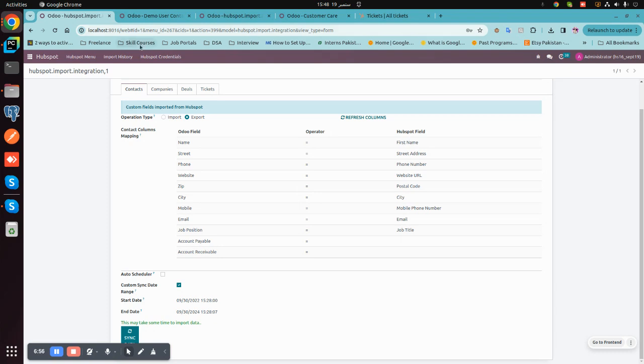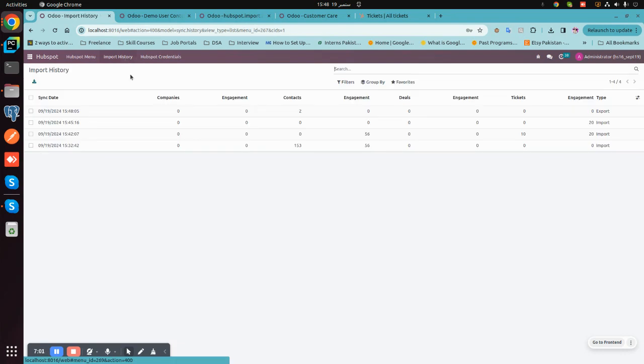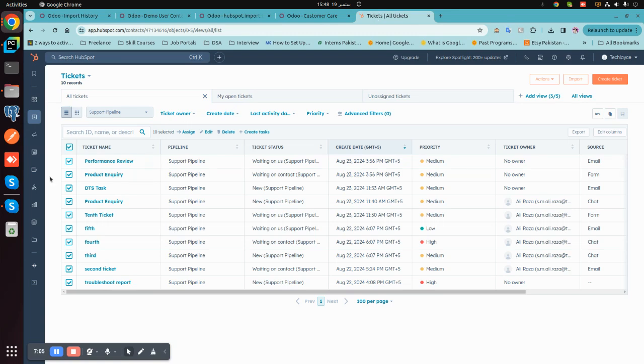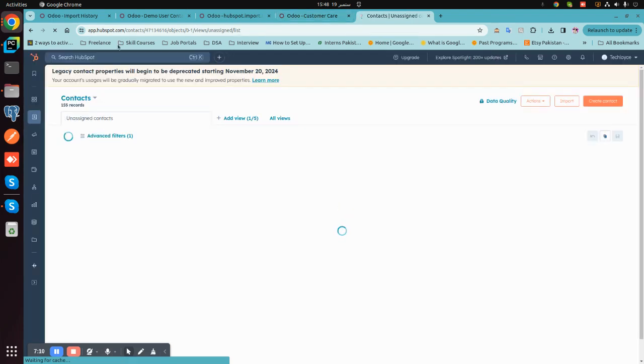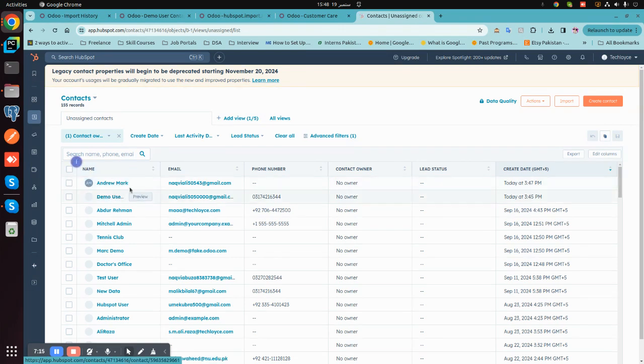So now I have also performed the export contact operation. Here you can see two contacts are exported. We can view it here. These are the two contacts that I created with this email.